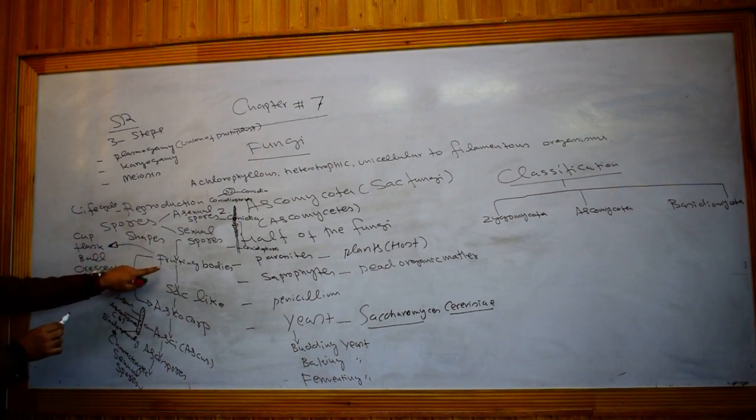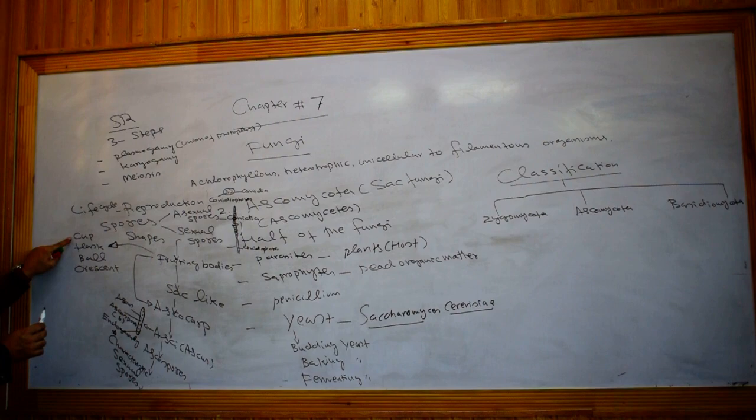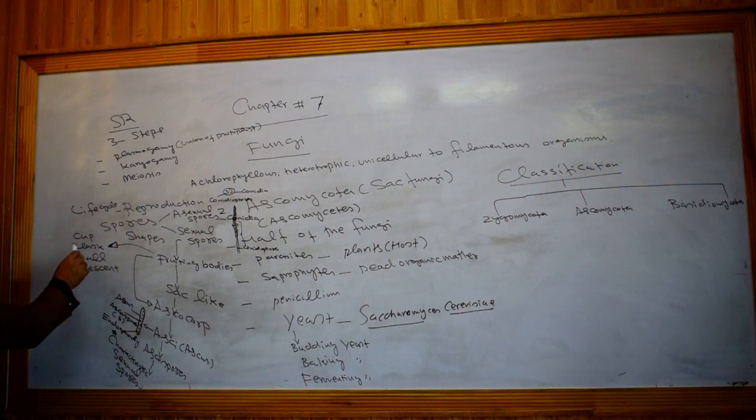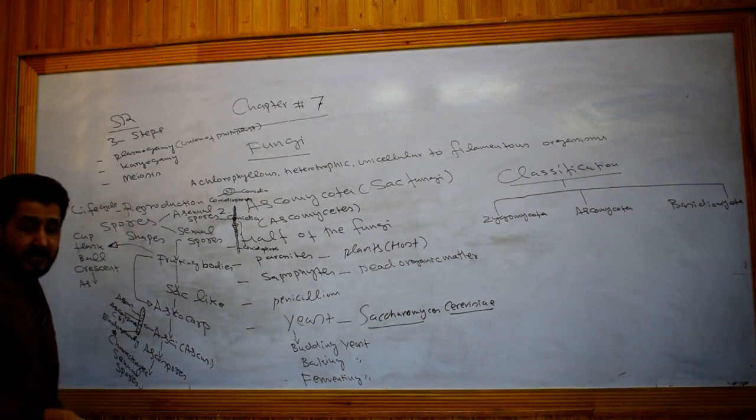Some are cup shaped, that is apothecium, perithecium, cleistothecium. So these are different types of fruiting body. But the ultimate goal of these fruiting bodies is the production of sexual spores, that is